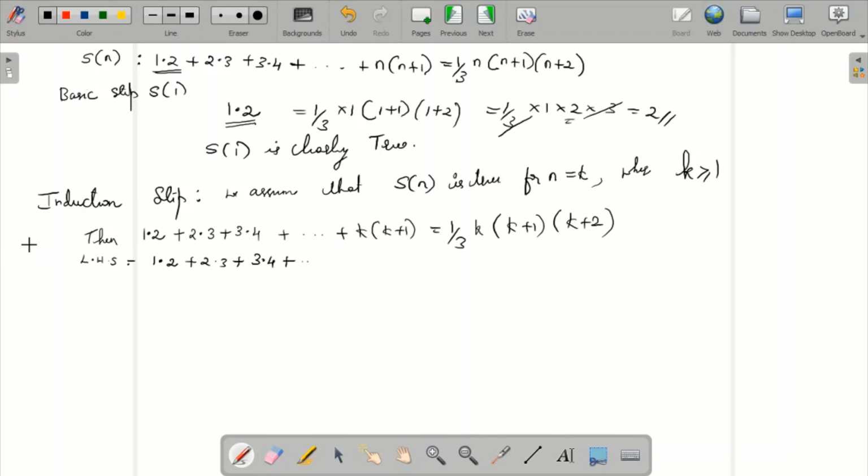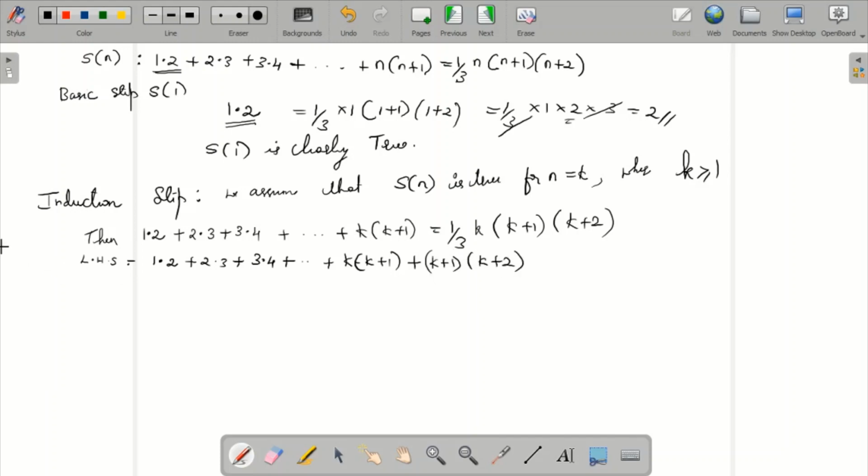I'm trying for k plus 1. Plus here k into k plus 1 as it is. Then adding the next term, k plus 1 into k plus 2, replacing k with k plus 1.